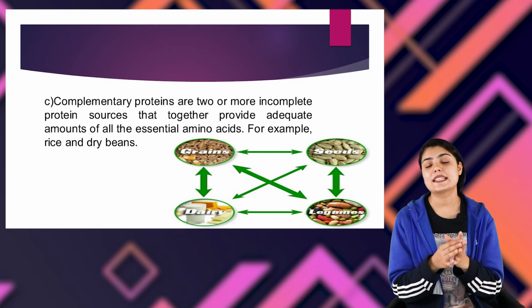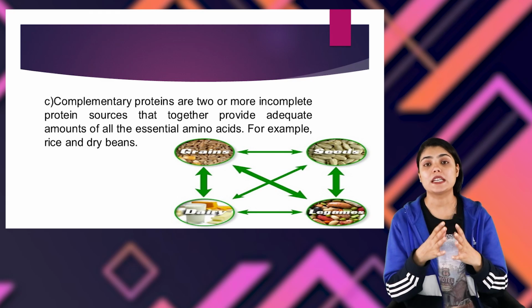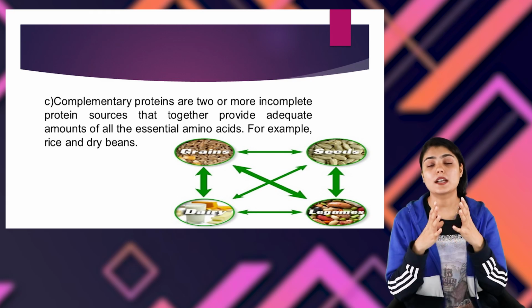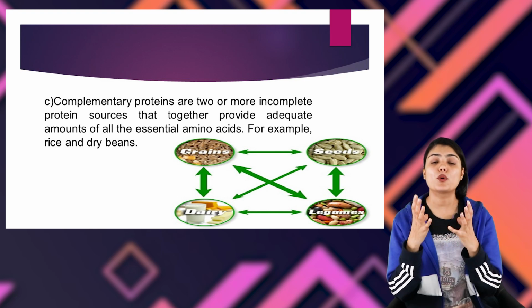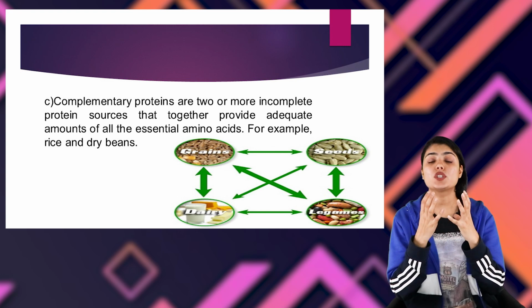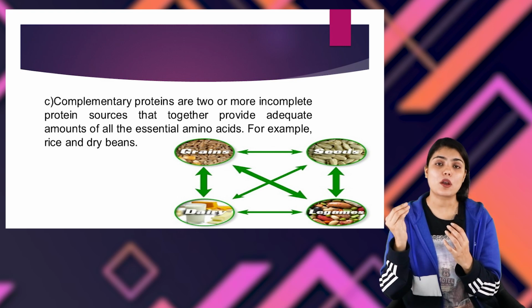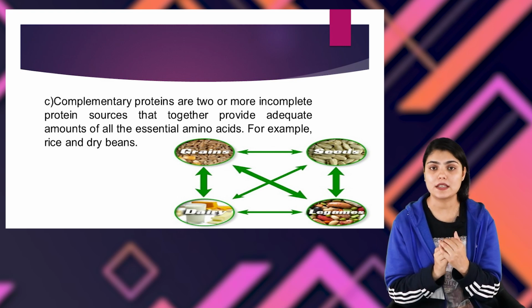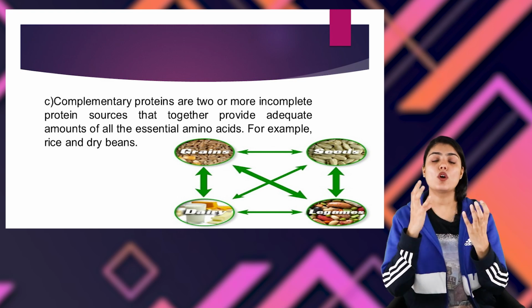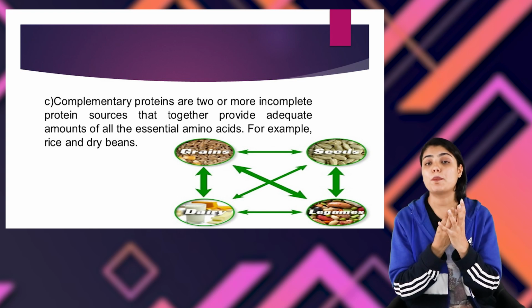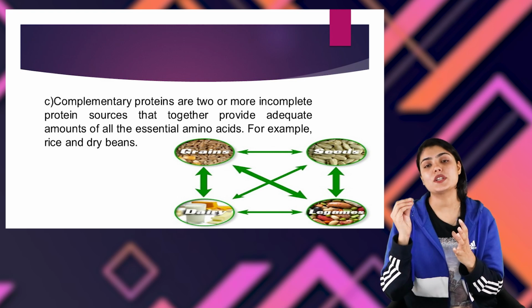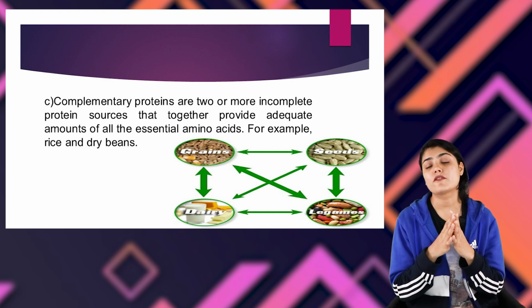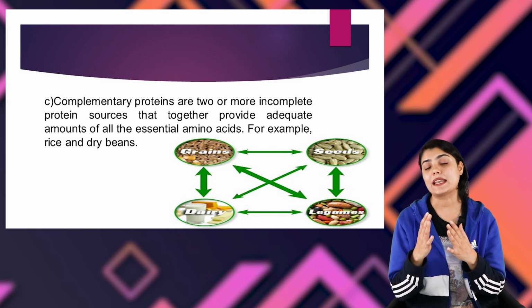The third one, as I said, is the complementary protein. Now, what are complementary proteins? Complementary proteins are the combination of two or more incomplete proteins, which together provide all the required essential amino acids. In complementary proteins, two or more incomplete proteins combine together in order to provide all the required essential amino acids. The sources of complementary proteins are rice and dry beans.